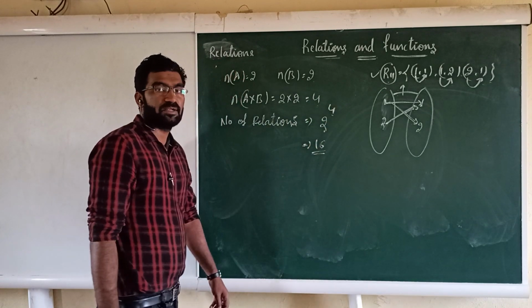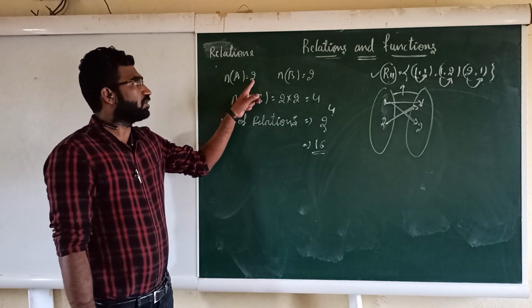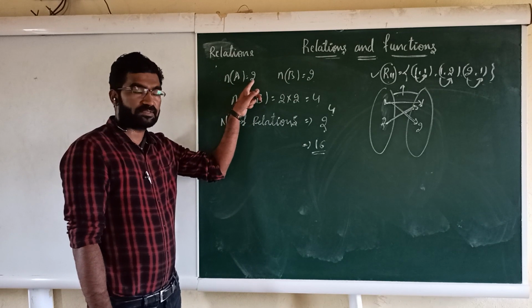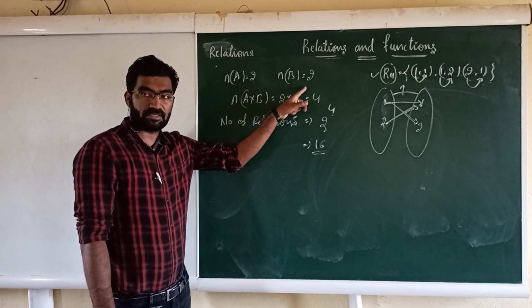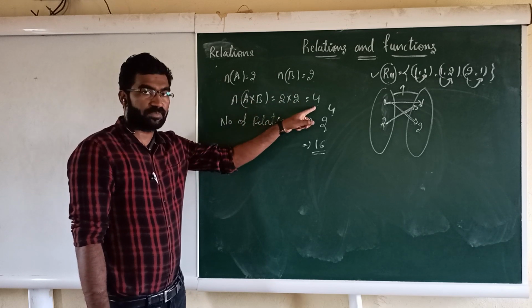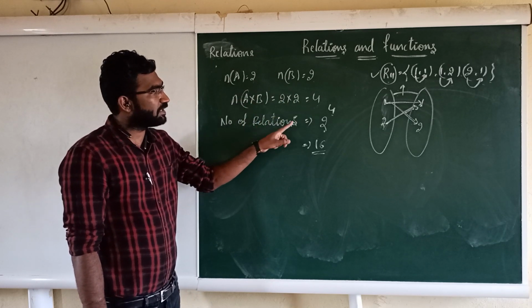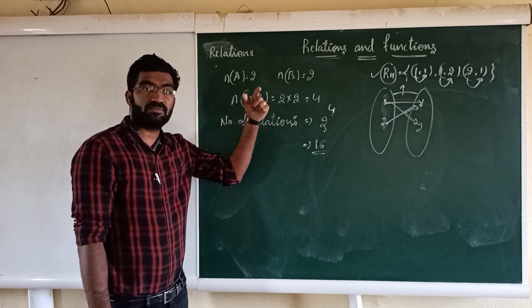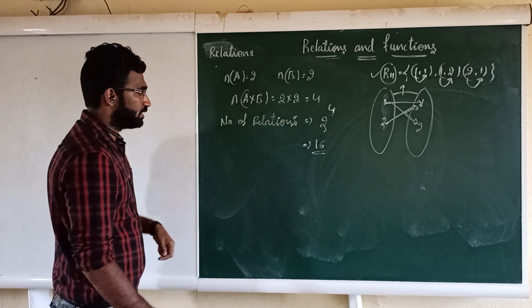In the last example only we have seen that I took 1 comma 2, which means in the set A there were 2 elements, in the set B there were 2 elements, right? Then in A cross B how many ordered pairs did we get there? 4 ordered pairs. Therefore, how many relations can be defined? 2 raised to 4. That is, all the subsets of A cross B will become the relations.